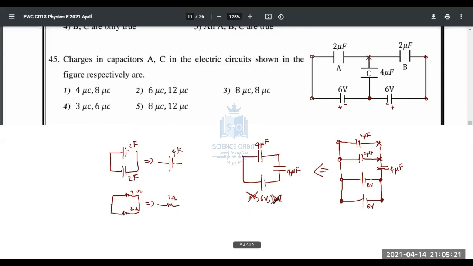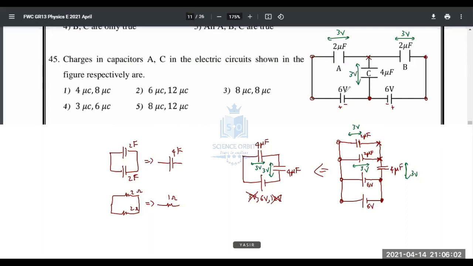Okay. So 6 volt, 4 microfarad, 4 microfarad. Therefore that 6 volt is going to be separated equally across these 2 capacitors. That is 3 volt, and here it is 3 volt. Right. Now this 4 microfarad represents this 2 microfarad and this 2 microfarad. That means since they are in parallel, across this also there will be 3 volt, across this also 3 volt. So if you go back to this diagram, across A and B, it will be a 3 volt potential drop. And across 4 microfarad also, it will be a 3 volt potential drop.